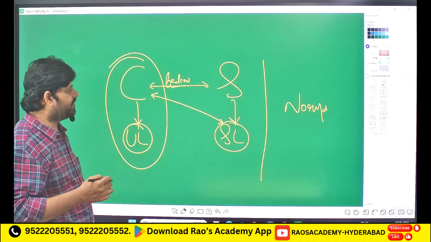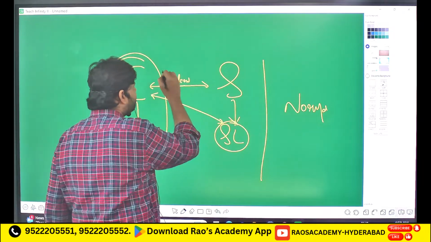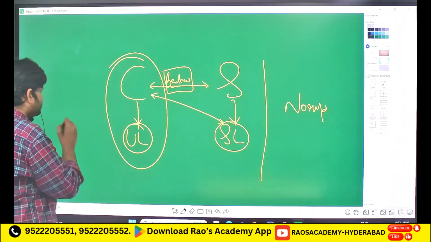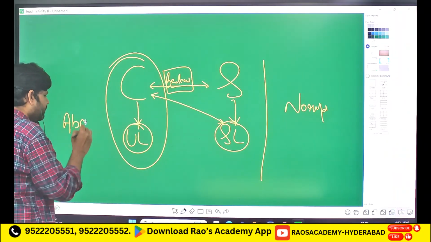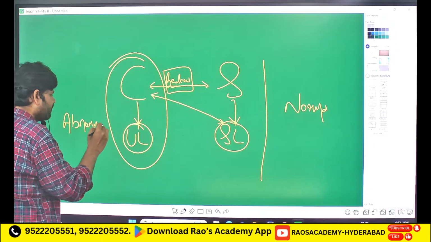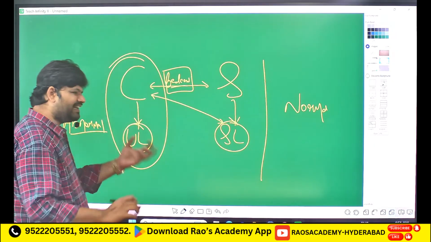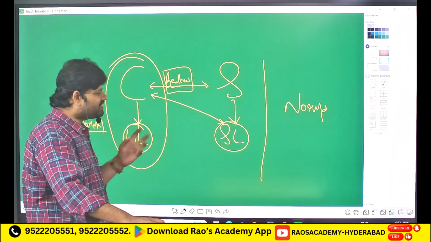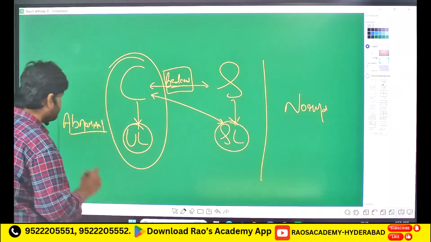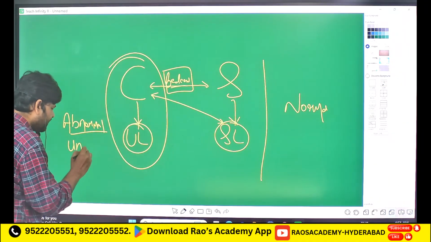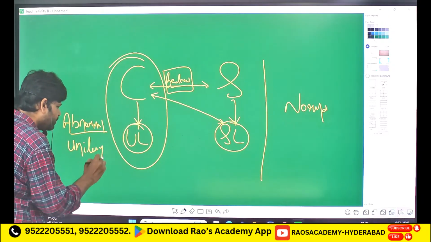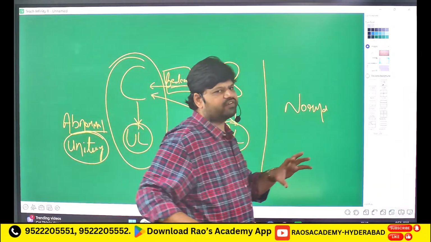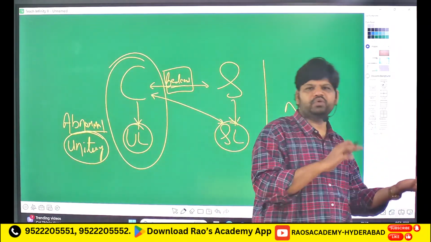So here, in the normal scenario, the federal character is being maintained, right? And during an abnormal scenario, the center is becoming more powerful, as I told you in the first instance. So this is being converted from a federal to a unitary feature. Basically, there is a conversion of the feature of government from federal government to unitary government.